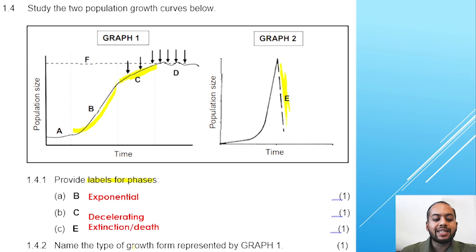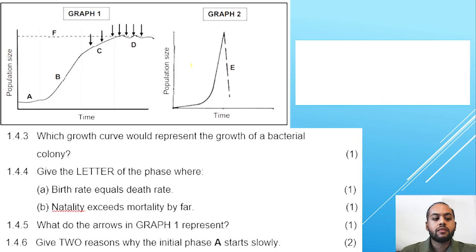1.4.2, we are naming the type of growth form represented in graph 1. So the type of growth form represented here, it's an S-shaped curve, therefore it's regarded as the logistic growth curve. 1.4.3, which growth curve would represent the growth of a bacteria colony? A bacteria colony is only going to experience two phases of growth, the lag phase and accelerating growth phase. Therefore, the answer will be graph 2. Because bacteria, they grow and multiply rapidly. Therefore, we are saying graph 2.